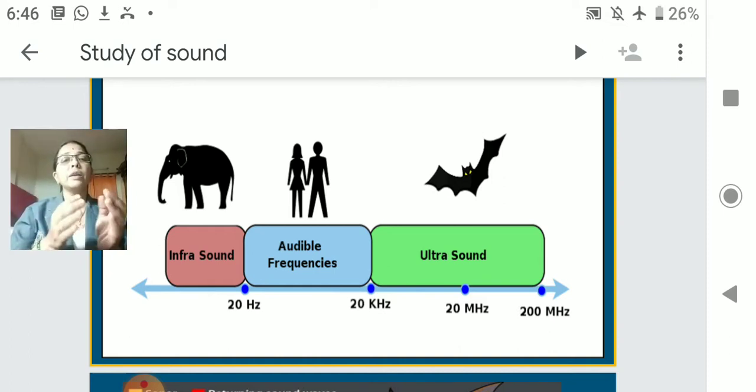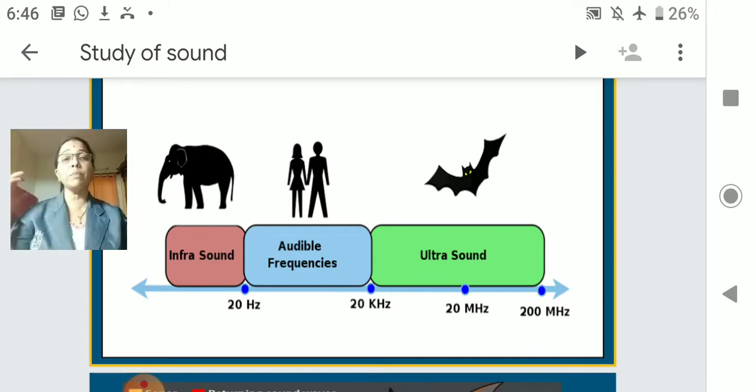The sound which is below 20 hertz, we call infrasound, and the sound which is above 20 kilohertz or 20,000 hertz, we call ultrasound. So here you could see infrasound, audible sound and ultrasound. These are the ranges of the sound.